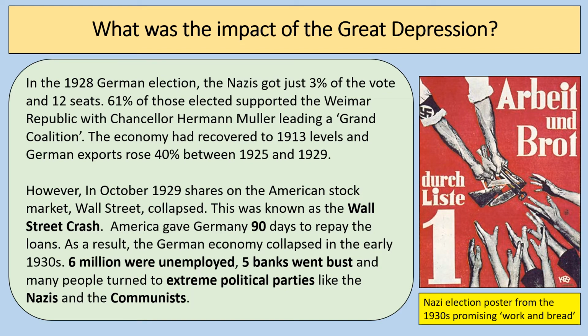So you can imagine how people lost their savings, and many people, as a result, turned to extreme political parties, with the Nazis and the Communists. And you can see there a very famous Nazi election poster from the 1930s, which promised work and bread for the German people.